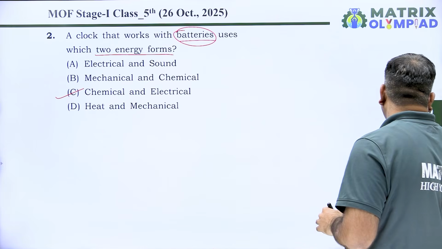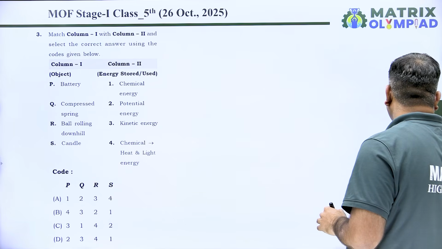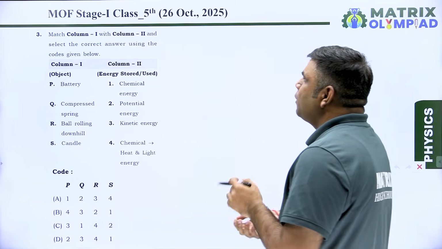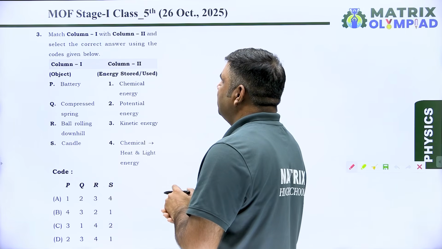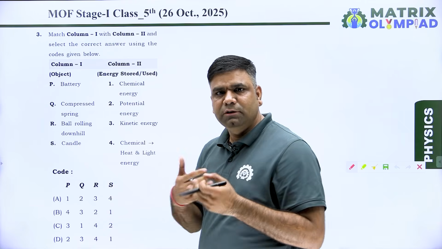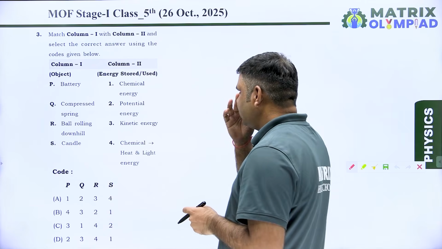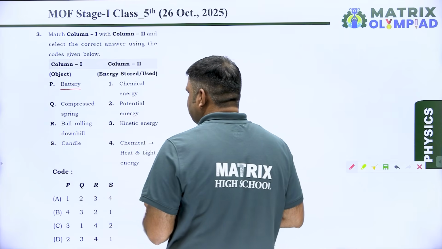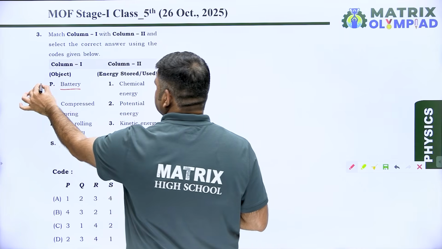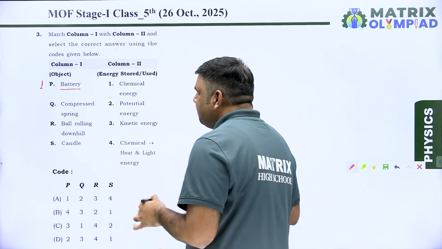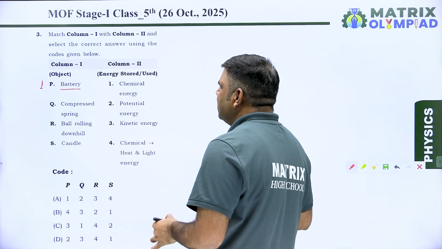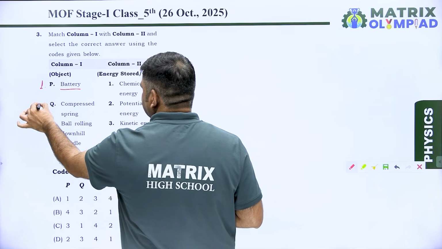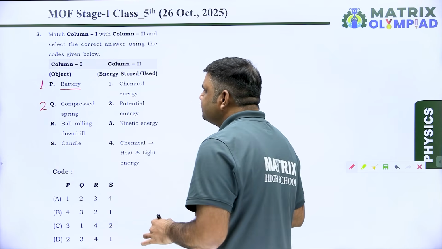Move to the next question, that is question number 3, which is based on column first and column second. We have to match column first with column second. So let's start the question. In P we have battery. So battery has which type of energy? That is chemical energy. So P matches 1. Compressed spring. Compressed spring has which type of energy? That is potential energy. So Q matches 2.